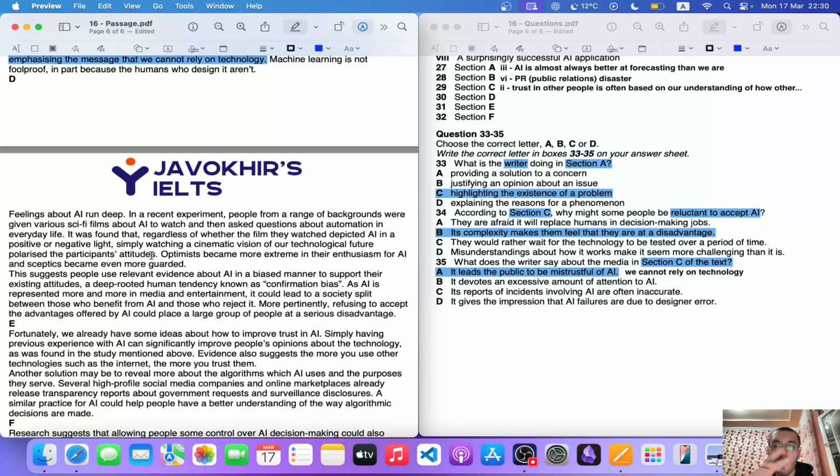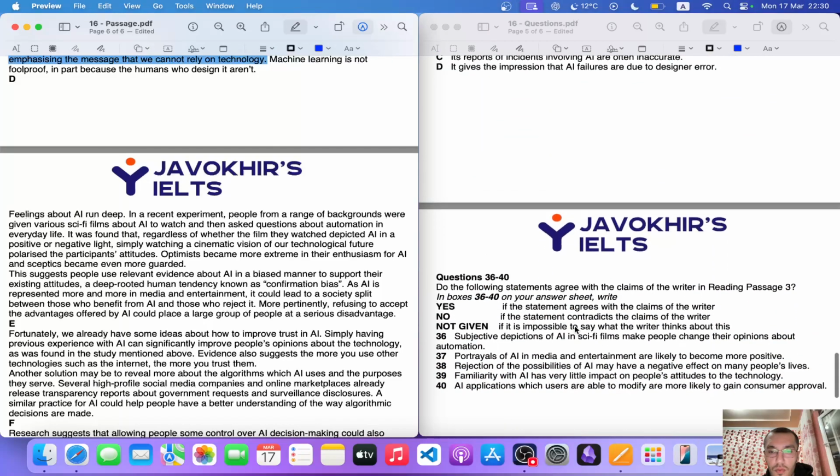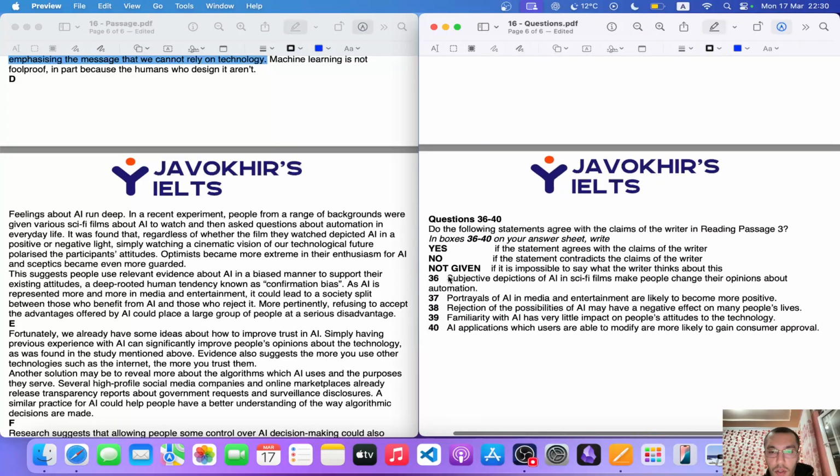Polarized means they separated. So true, false, not given. Subjective depictions of AI in sci-fi films make people change their opinions about automation.